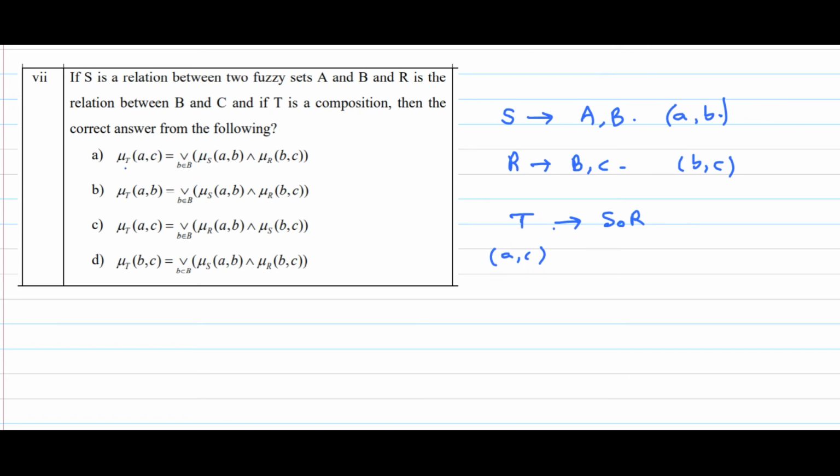First I need to understand that T should be A comma C only. So mu T of A comma C, correct? These two are out. Only two are remaining, and it should be the maximum over B belonging to capital B of mu S of A comma B, and this is maximum and this is minimum, mu R of B comma C. So this is the answer. A is the correct answer.